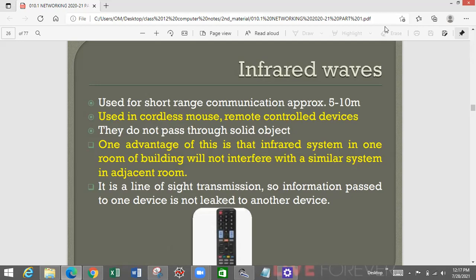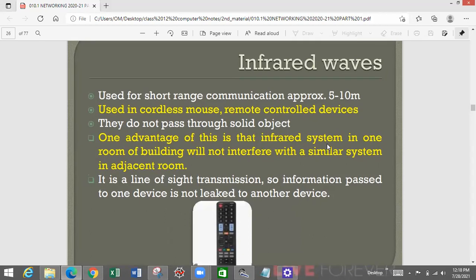The receiver recognizes those infrared waves at a particular frequency and translates them into a command or a signal. Now, a very important thing is that these infrared waves do not pass through solid objects. What does it mean? Suppose you want to connect your phone with your computer, then both of them should be nearby. It should not be that the phone is in one room and the computer is in a different room. It's not that the communication will not happen, but it will deteriorate greatly.